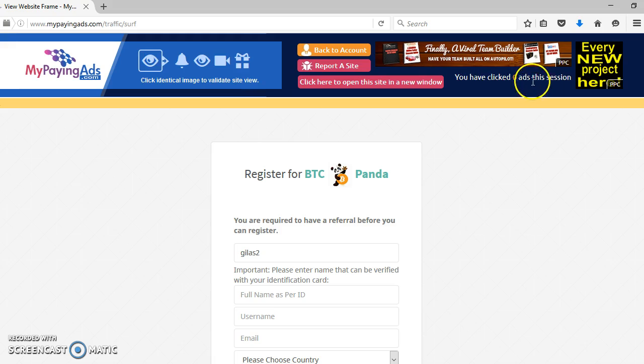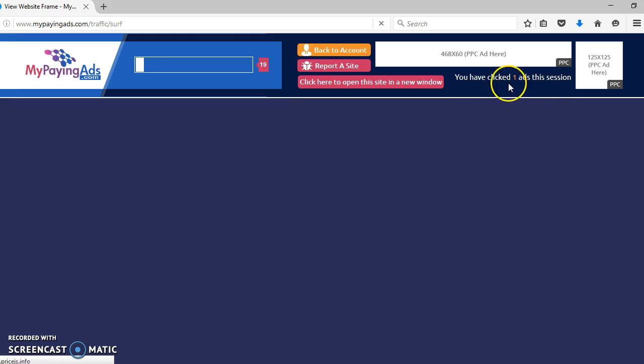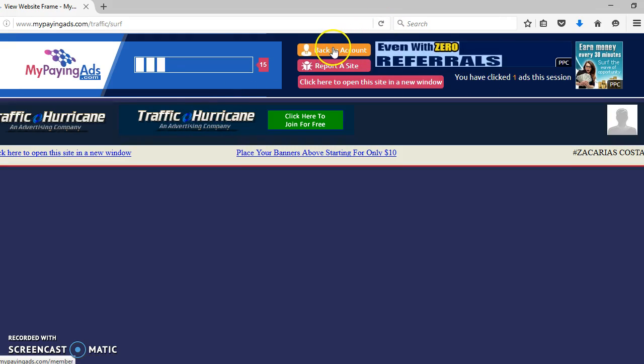You see here, you have clicked 0 ads in this session. Once I click the identical image to validate this site view, I click this. This will take me to the next ad, and now you see here you have clicked 1 ad. So this is how we do that, guys. I'll just do that later on. I'm just doing this to show you guys how to do this.